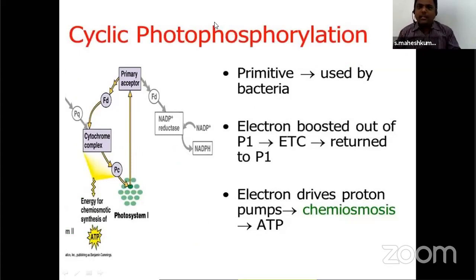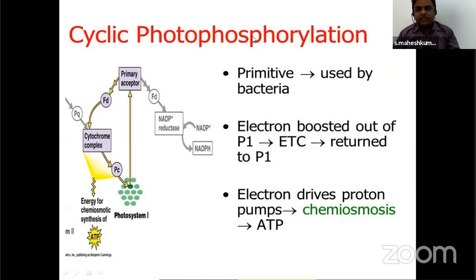Now, in the light reaction, there are two ways. One is cyclic photophosphorylation and one is non-cyclic photophosphorylation. First, let's see cyclic. Photo means light.